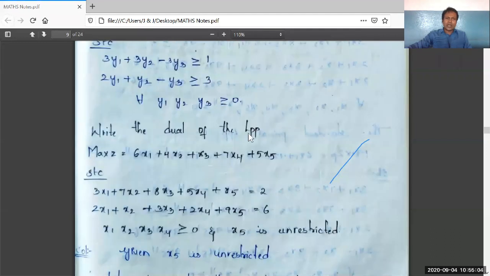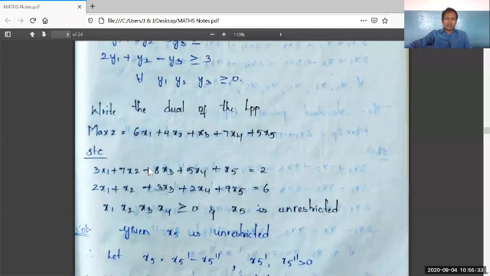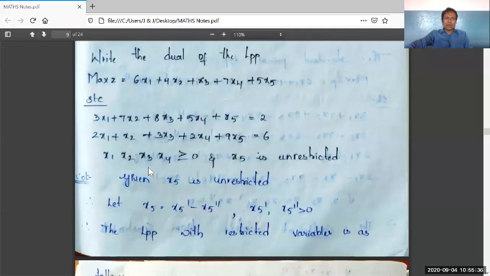Now, write the dual LPP. See the objective function. You should be very much surprised. Why? Because in the previous problems, we used only 3 variables or 2 variables. But here, it contains 5 variables. There is no rule that in your question paper, in public examination, only 2 variables or only 3 variables should be given. The LPP may contain any number of variables. So, to make you aware of writing the dual LPP from a given general LPP, I have taken 5 variables on my own. See here, write the dual of LPP, max Z.